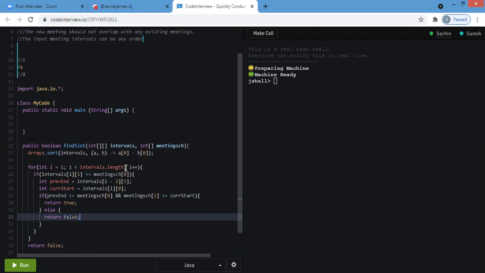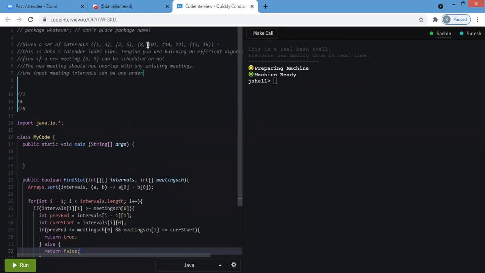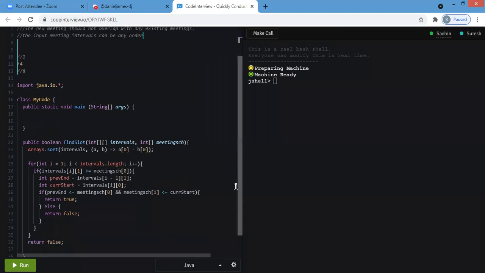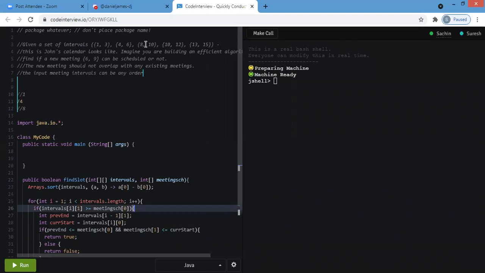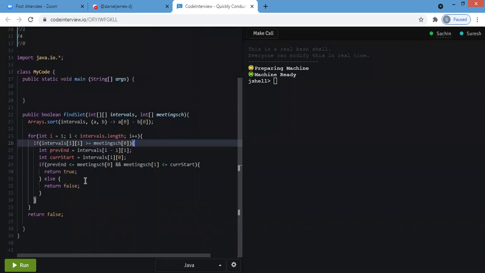Yeah, because in this case, as we sorted it, once we enter situations where the value here is 6 to 9, once we reach the point 10, we go inside this if condition, and once we are inside the if condition, the slot should be in between these two values. If it's present, then it's true, otherwise we can return false, because there is no need to go after this value.